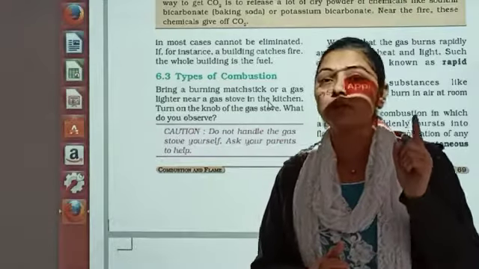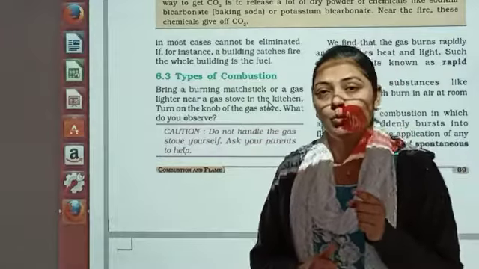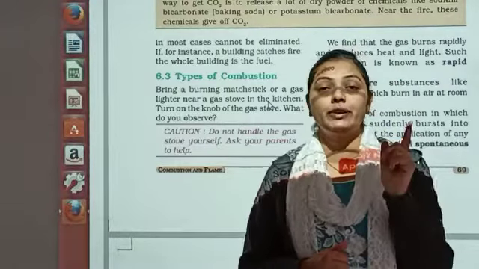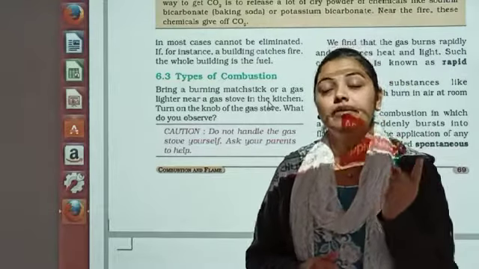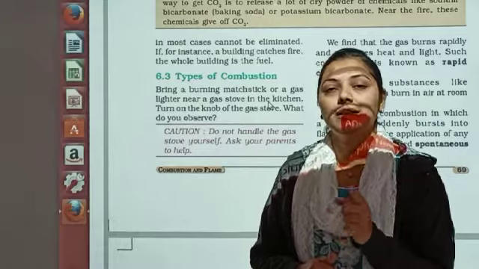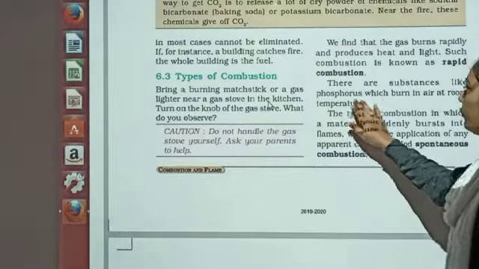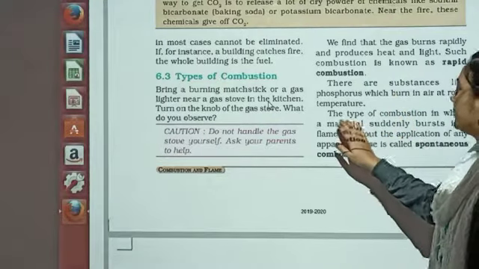But can we store sodium in water? Sodium is a metal. Can we store it? No. Why? In water also it catches the fire. So we have to store it into the kerosene. हम metals और non-metals में पढ़ चुके हैं that we store the sodium metal into the kerosene oil. Is it clear? So here we say that phosphorus is a very very reactive type of the non-metal.